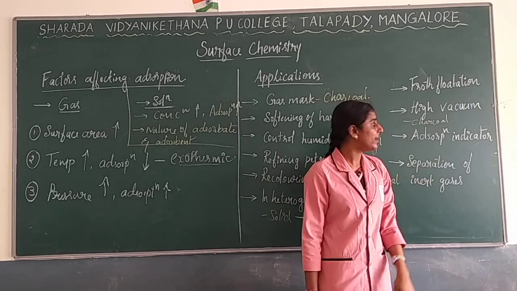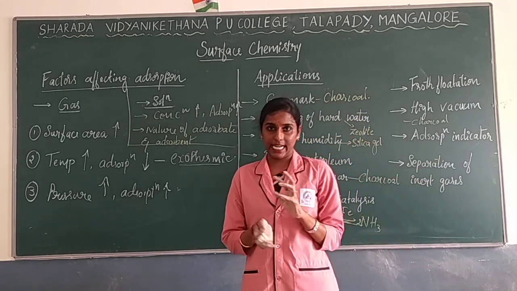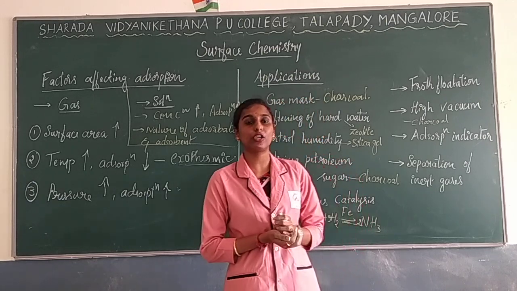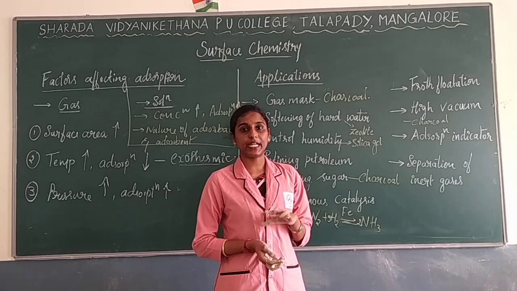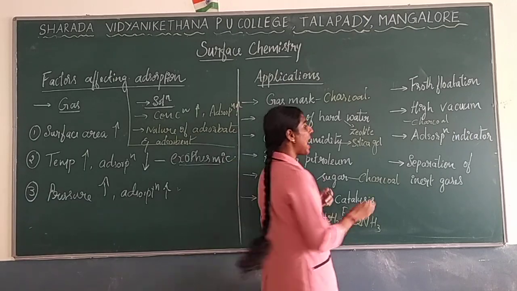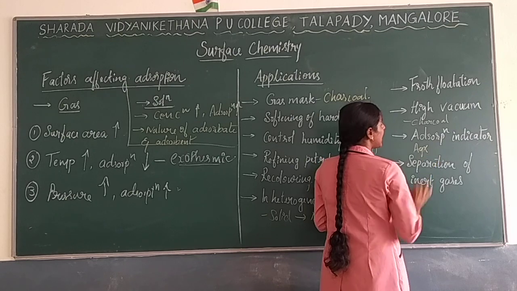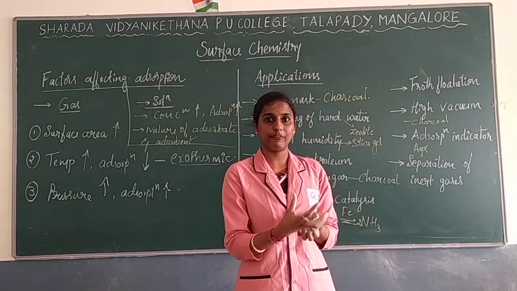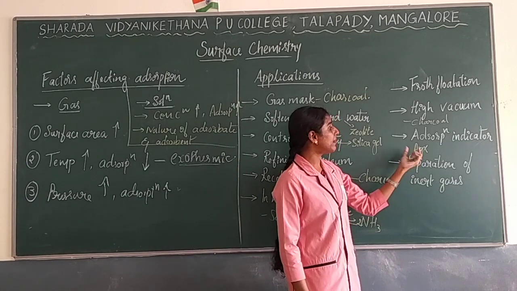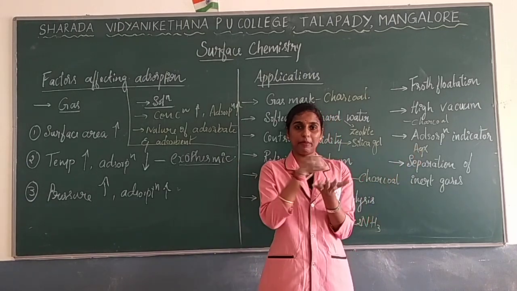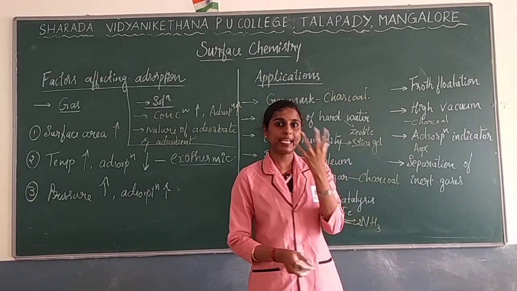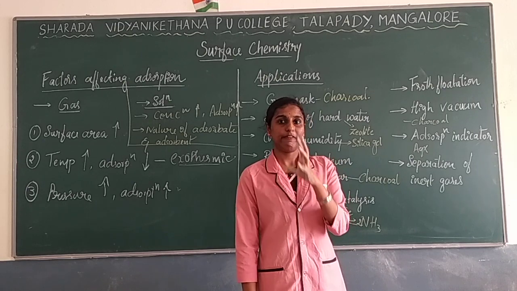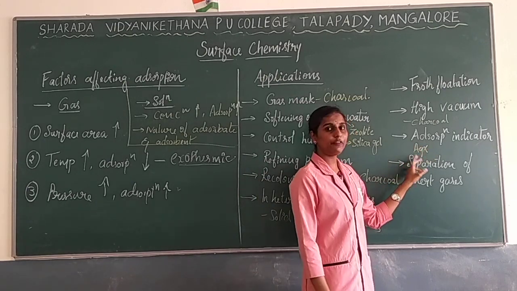Next one, absorption of indicators. Some of the indicators, in the sense dyes and colors, will be absorbed by some of the molecules. What kind of molecule? Precipitate kind of molecule, for example silver halide and all. Because it is in precipitate form, its surface area will be larger, right? Due to that larger surface area, it can absorb anything. So it will absorb the color. Dyes will be absorbed by using this kind of indicator.